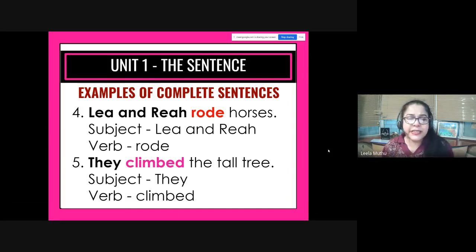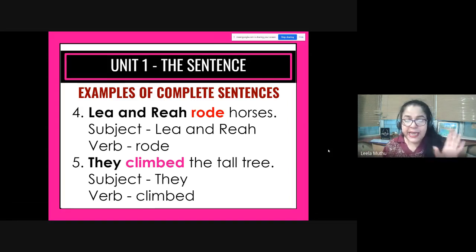Okay. So in this case, Leah and Ria are the subject. The verb is rode. Okay. So we have a complete thought or a complete sentence. So Leah starts with a capital letter. Anyway, it's a proper noun. After horses, you put a full stop.